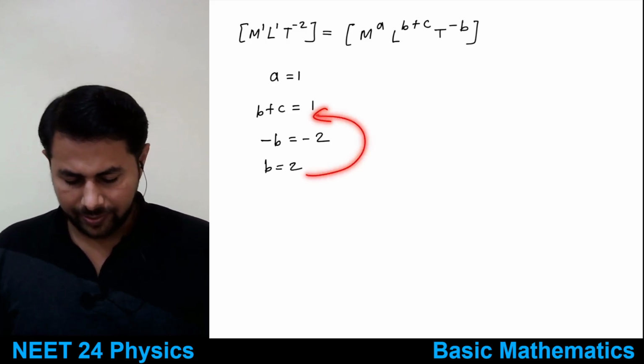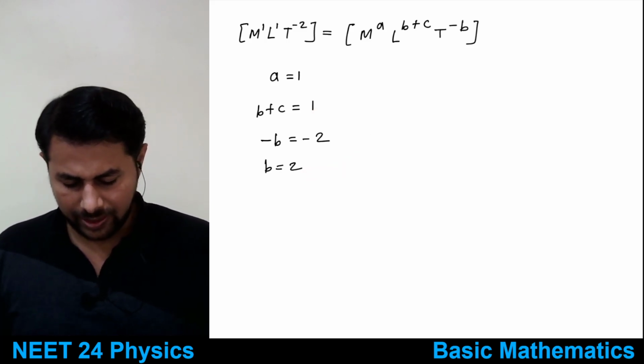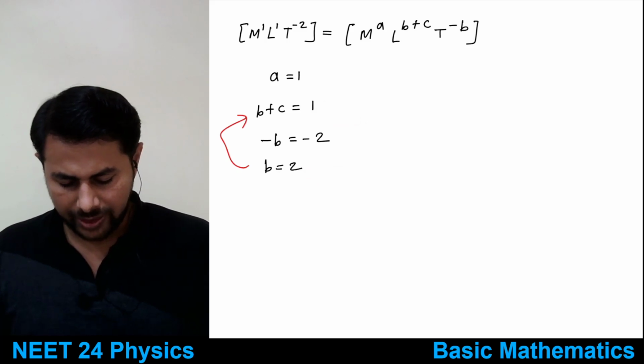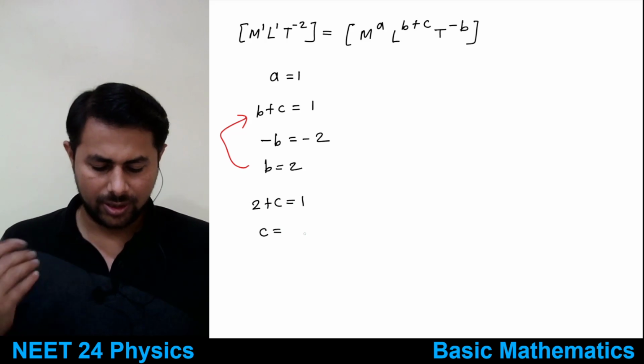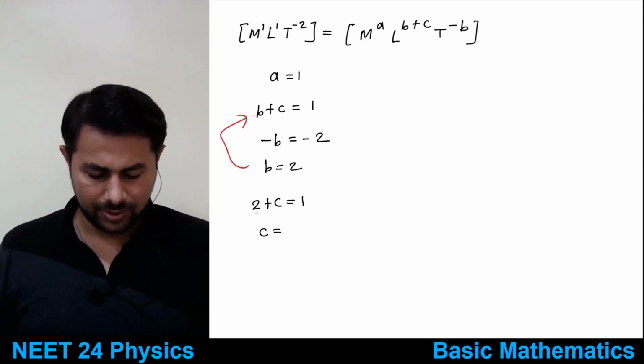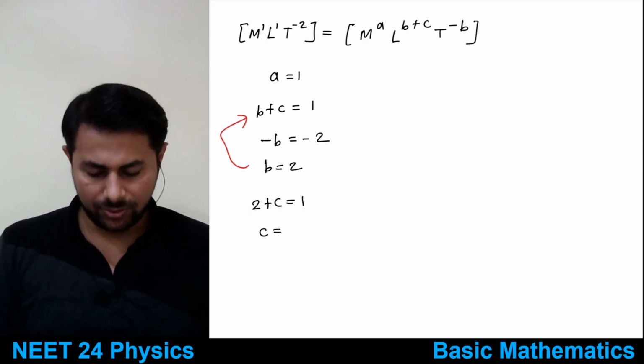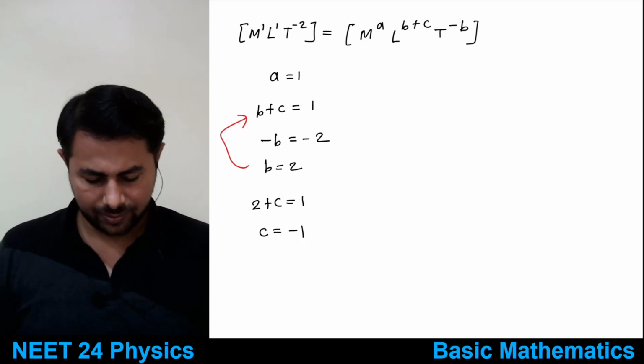If you put that here, what do you get? 2 plus c is equal to 1, so c must be equal to minus 1. Take the 2 on this side, so it's 1 minus 2, which is minus 1.